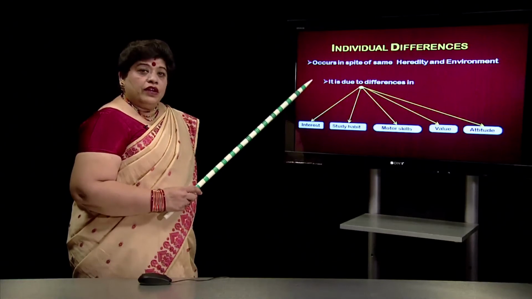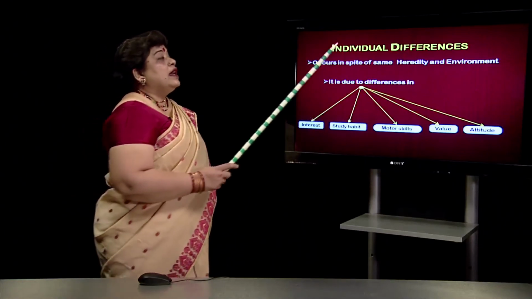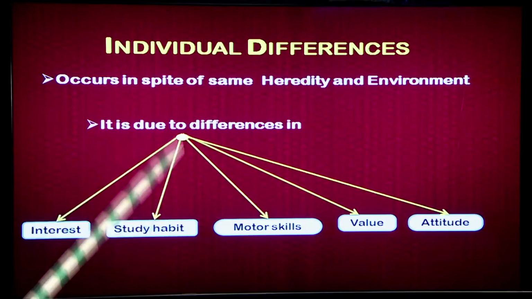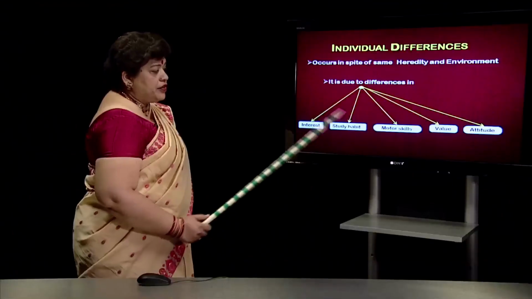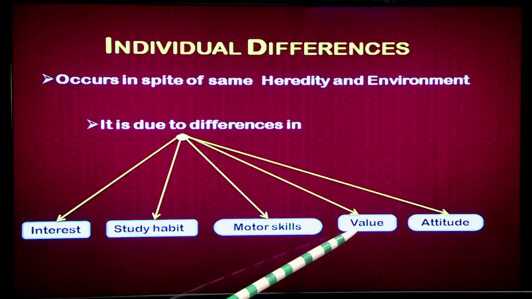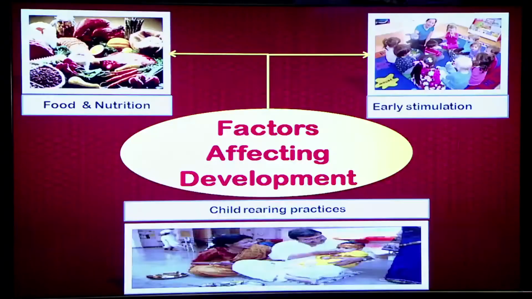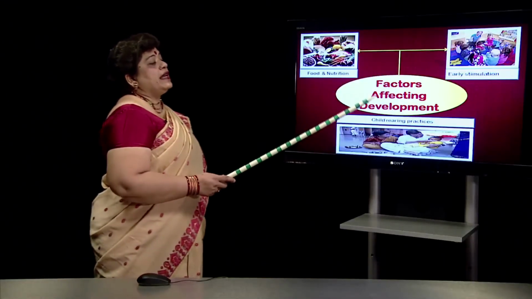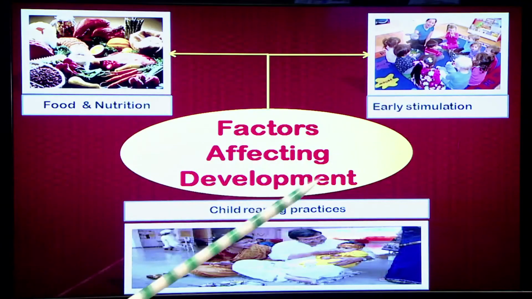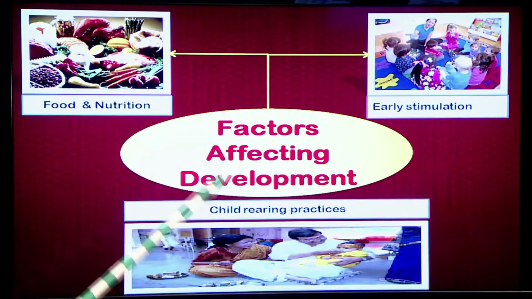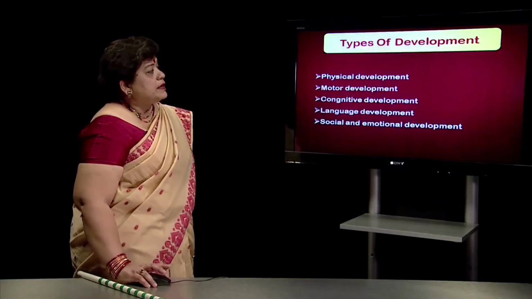If you remember, in one of the earlier slides we had discussed that there are individual differences. There is difference in environment, in heredity, but these differences also happen due to difference in interest, study habit, motor skills, value and attitude. These individual differences are also affected because of the difference in food and nutrition, the kind of food intake the child is getting, and the early stimulation that is being given to the child. It may be different for 2 different children in the same family, and also because of the child rearing practices. These factors are very important that influence the development.